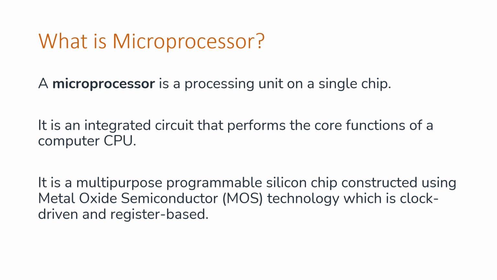It accepts binary data as input and provides output after processing it as per the specification of instructions stored in the memory. Basically, microprocessors are capable of processing 128 bits at a time at the speed of 1 billion instructions per second.